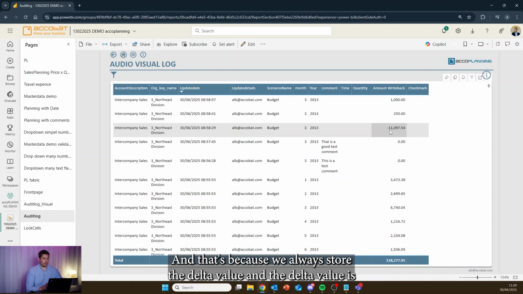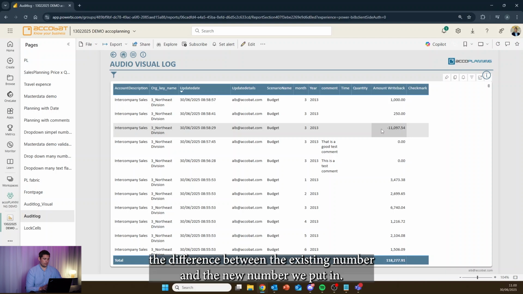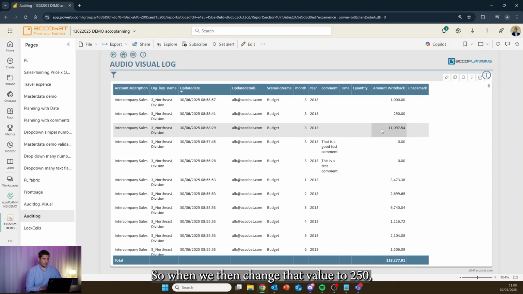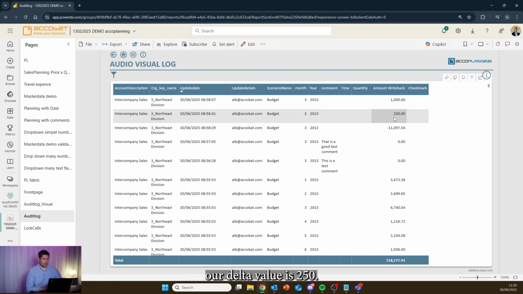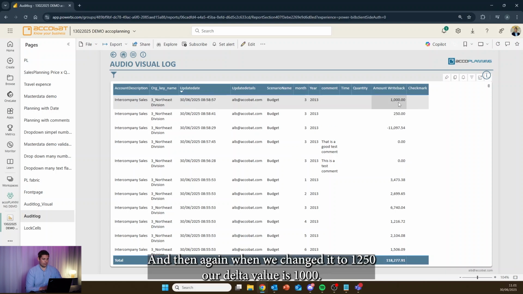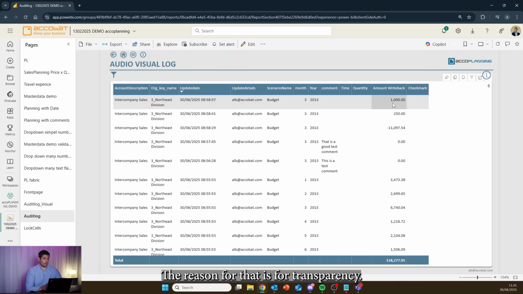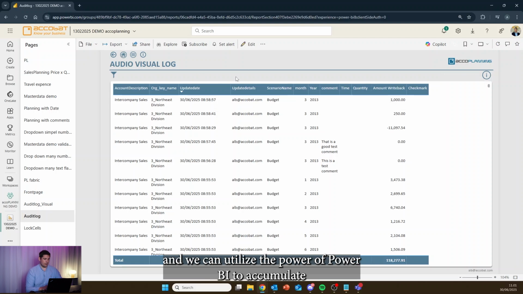And that's because we always store the delta value. The delta value is the difference between the existing number and the new number we put in. So when we then change that value to 250, our delta value is 250. And then again, when we change it to 1,250, our delta value is 1,000. The reason for that is transparency. Make sure that all the inputs are stored, make sure that everyone can see what has been made, and we can utilize the power of Power BI to accumulate and then distribute the right numbers in our grid for the end users.